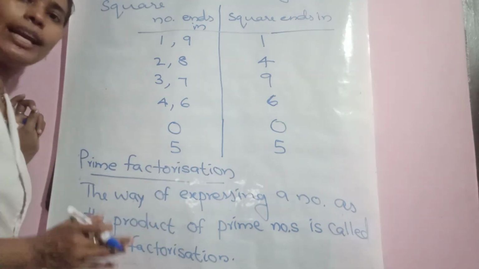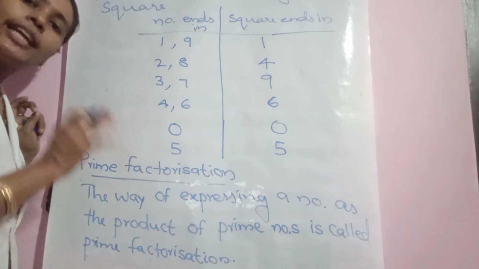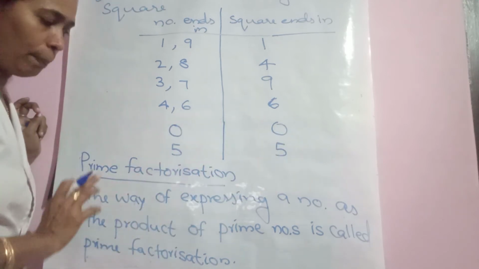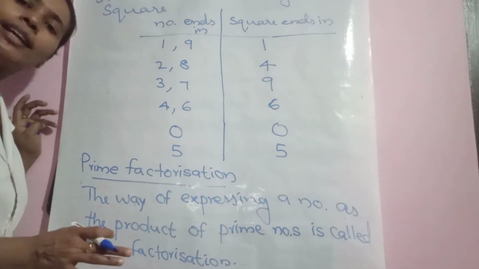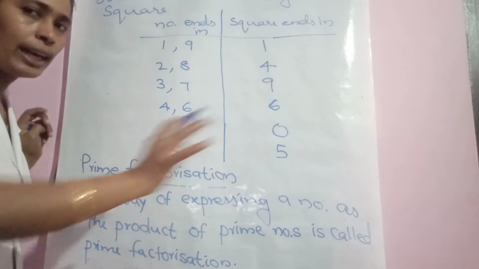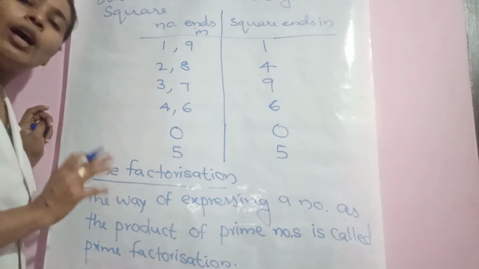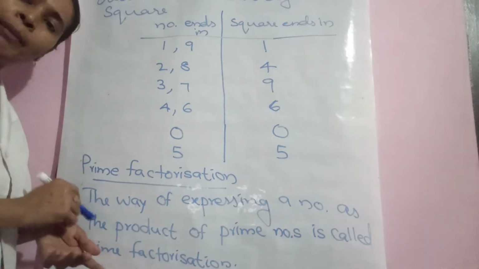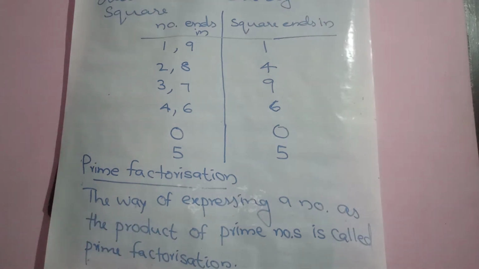Prime factorization. Last year also you studied the same. What is meant by prime factorization? Expressing the given number as the product of prime numbers or prime factors is called prime factorization. Factorization means simply we can write 1 into 6, 2 into 3, in the form of factors. But prime factorization means you are allowed to use only prime numbers. That is called prime factorization. Okay, so let us see, then we can move to our next property.